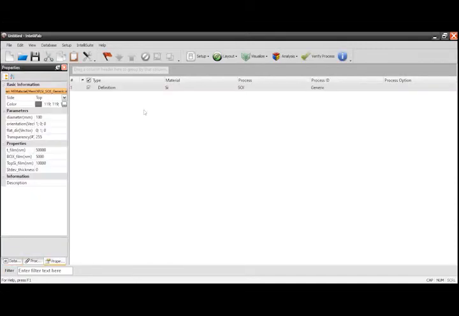If I click, this is the first step in the fabrication process. We have to select the wafer, on which wafer we are supposed to fabricate the device. It is an SOI wafer. The moment I define this, you can see the standard parameters. Here I have to define the thickness of the film, the buried oxide film thickness, and the top Si thickness. Here we have the freedom to choose.